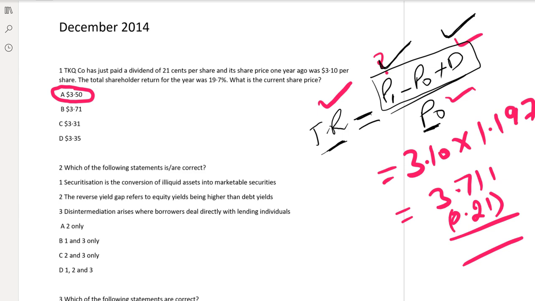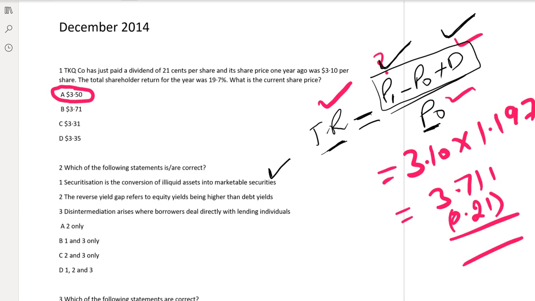Intermediation means there will be an institution involved which will unite the lender of the funds and the borrowers of the funds, the provider of asset and the user of the asset. But in disintermediation, you can directly deal with the provider and the user of the assets. They can directly meet there without having any center like intermediation. So this is the correct answer. A, first statement is correct.